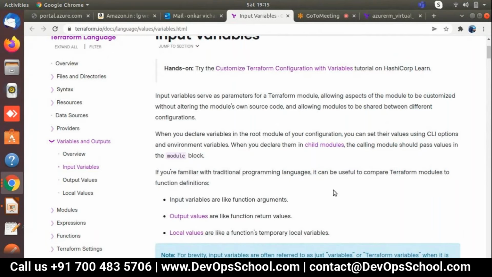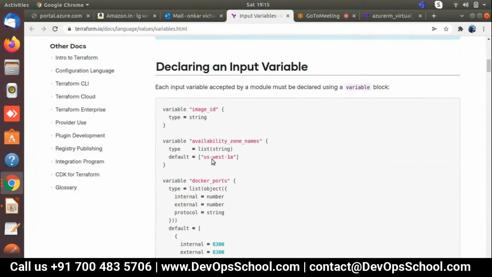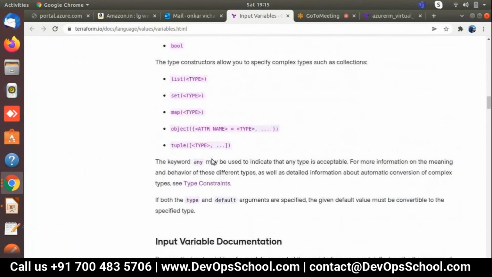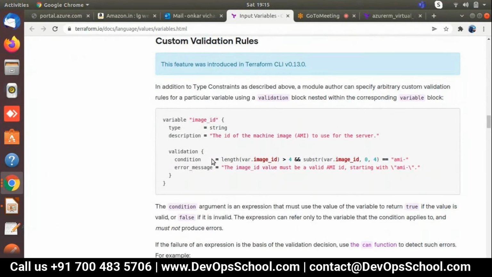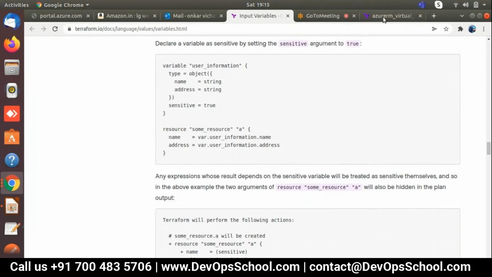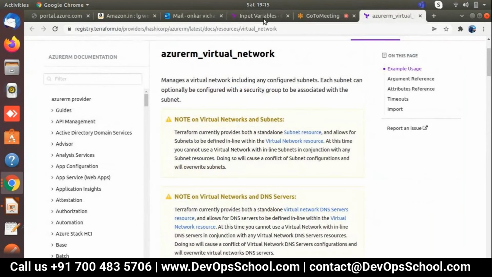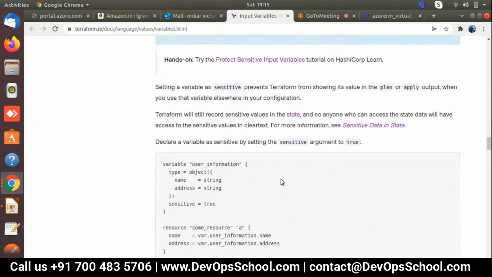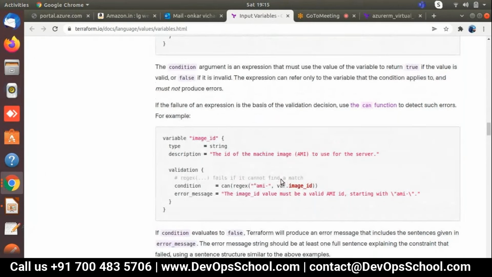So input variable. Let's understand how we can define an input variable. First thing is you can define any input variable. Let me do one thing, just allow me a minute. Where is an input variable? Let me catch one quickly and easily. Otherwise, I can design my own. Let me design my own, that is okay. So let's take this one.